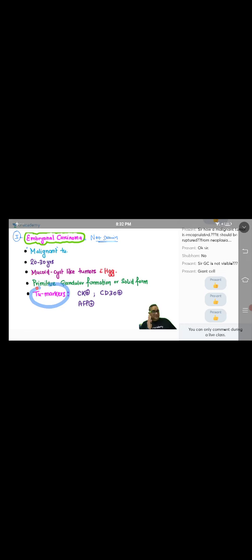So in the same way, I'm telling you this is not that important, but this is what the examiner will ask you, and here the examiner will be very decisive and very firm. As an examiner, I know the mindset of any examiner. When I am your examiner and I ask you, tell me the gross finding of the embryonal carcinoma, and you say, sir, I don't know, sir.